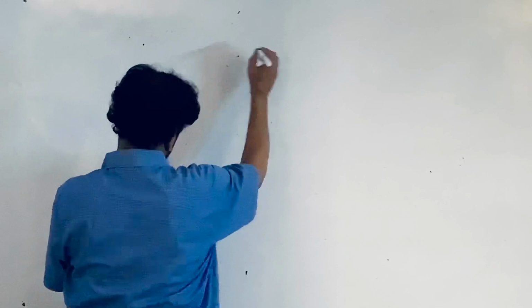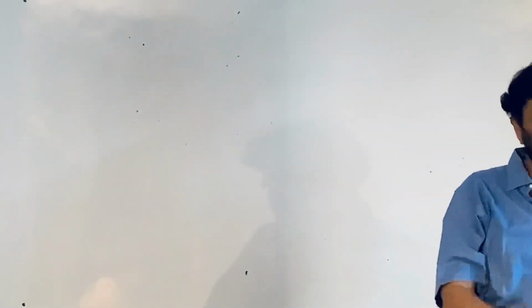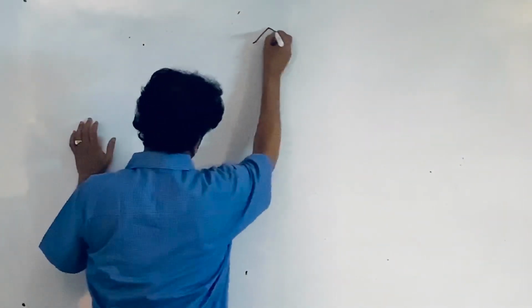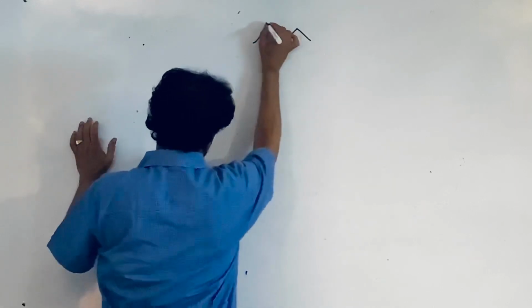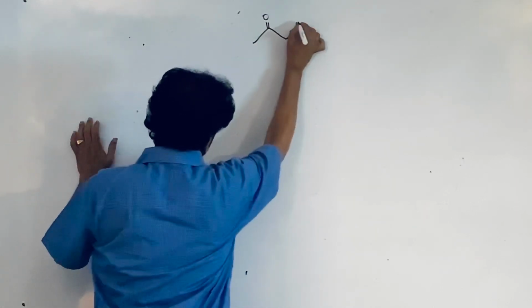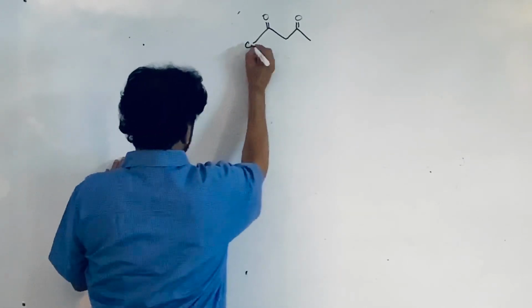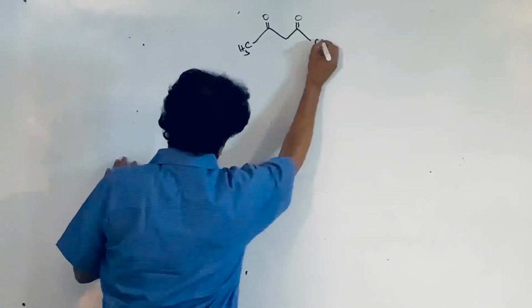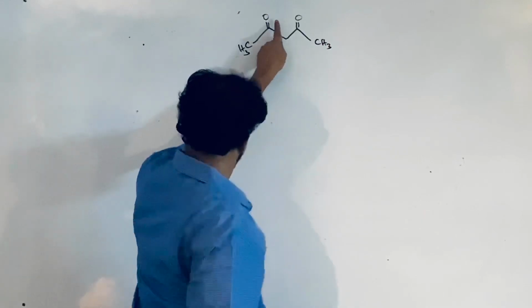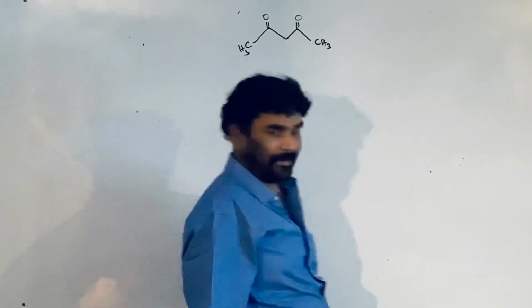And next thing is, what other things? Alcohols, one, and second one is the methyl ketones take part in the reaction. What other compounds? See, yesterday I told you, we discussed about the mechanism of the 1,3-dicarbonyls. See, it can be methyl, it can be. This group is not existing here.